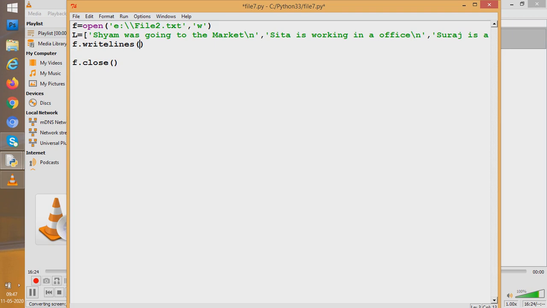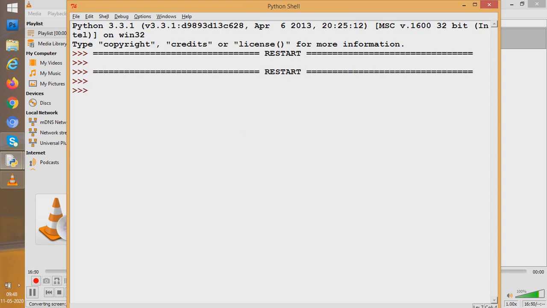What did write do? Write used to write one line. For the second line, again you have to use the write function. For the third line, again you have to use the write function. But here what we'll do, I have put everything in a list L, and I will say writelines L. So we have completed our work. So easy it is. And now I go for run. Which file? File2.txt. See, I run it. See, it works fine.